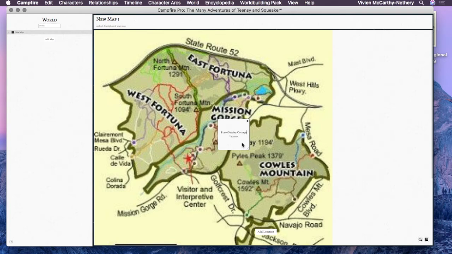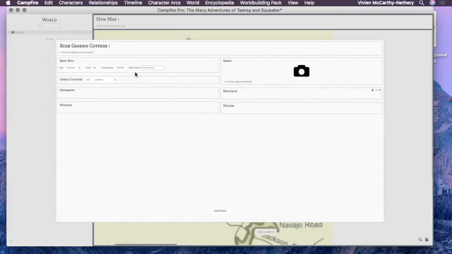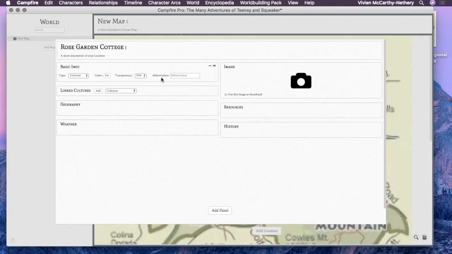And then when you click on that, you can add in information. You can add the pictures, the references, the characters, what different things are related to that. You can color code it. You can make it transparent so you can see underneath it.